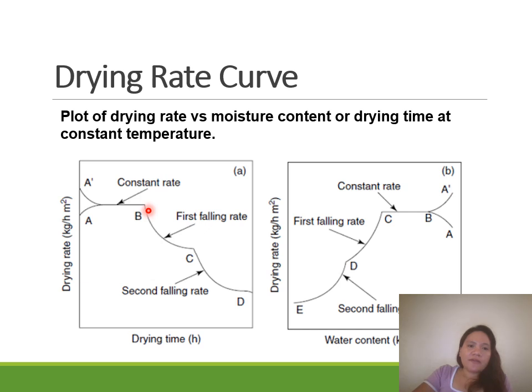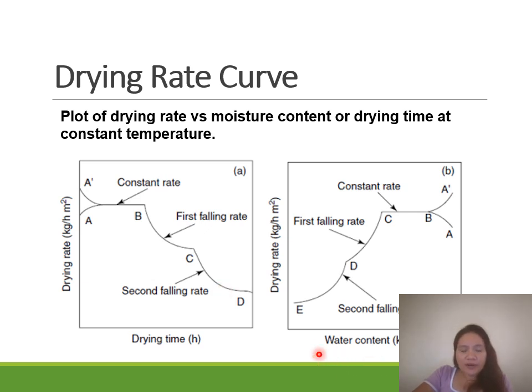When you extend the drying time, you have actually removed half of the water in your fruit and vegetable. Then the last stage is your second falling rate, in which the free water and bound water are completely removed, and further extension will basically slow down the drying rate.